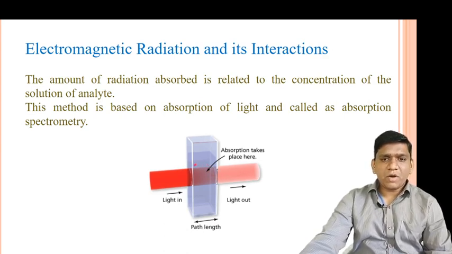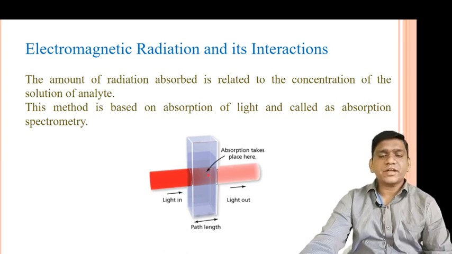So the amount of absorption depends on the concentration of this solution, and therefore this type of spectroscopy is also known as absorption spectrometry.